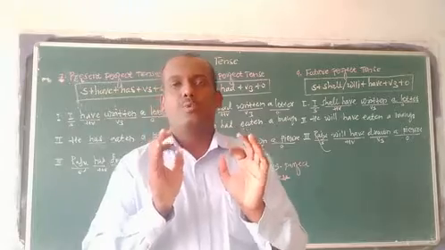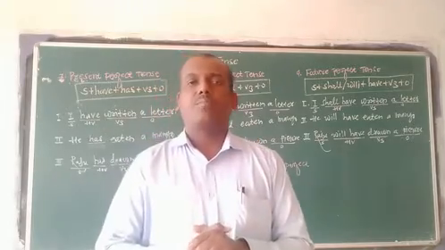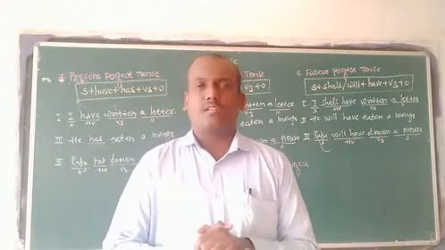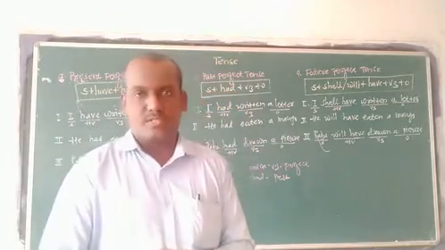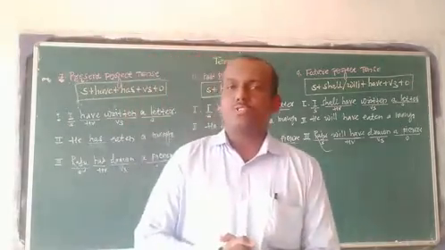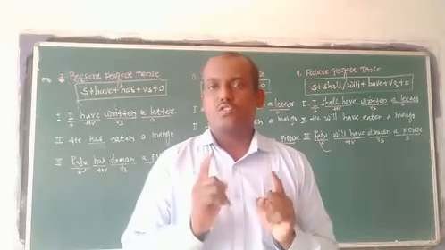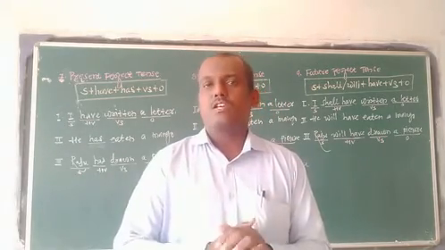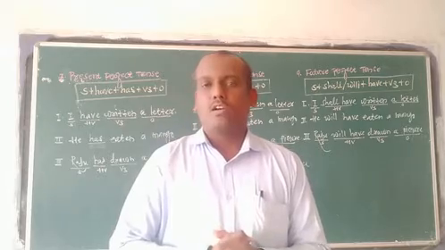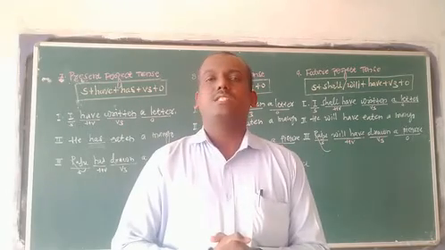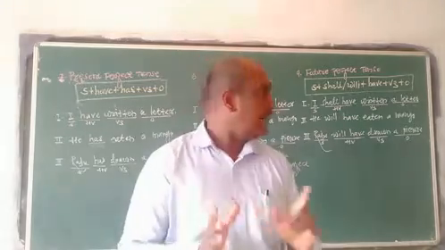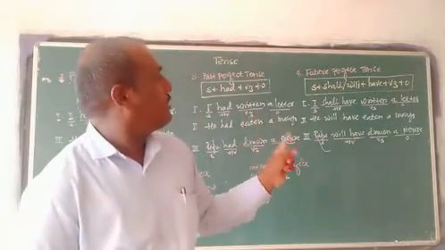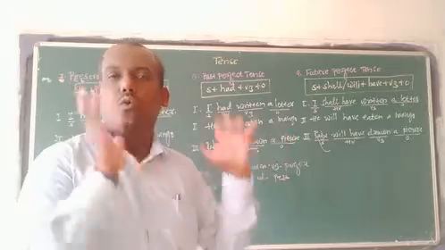So if you remember that particular structure of that particular tense, then there is no tension while framing sentences. Then what is the structure of future perfect? Subject plus shall/will plus have plus V3 plus O. Am I right?